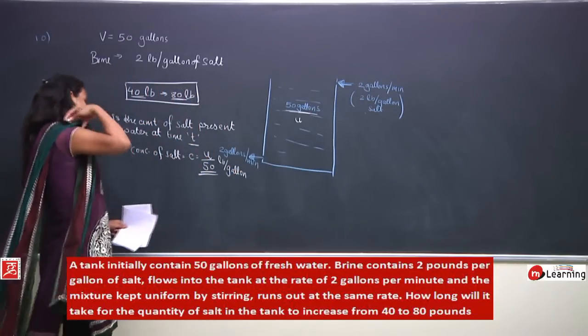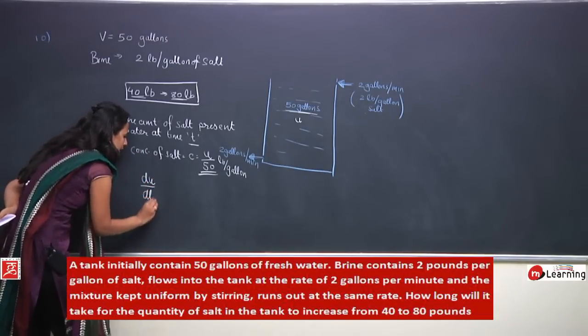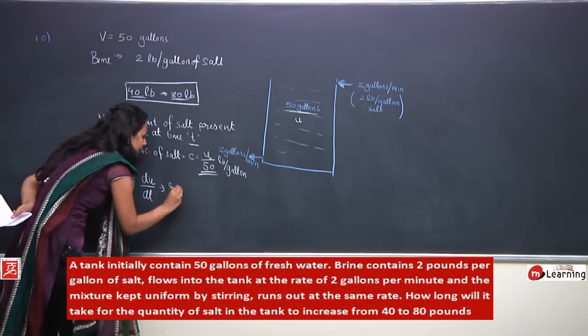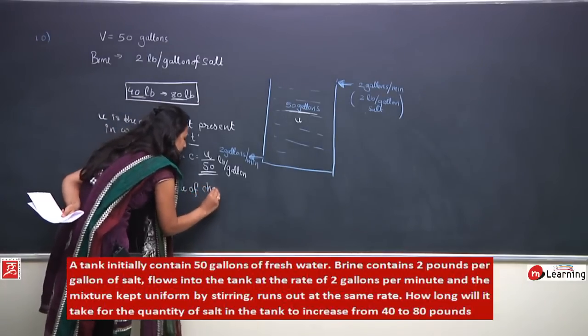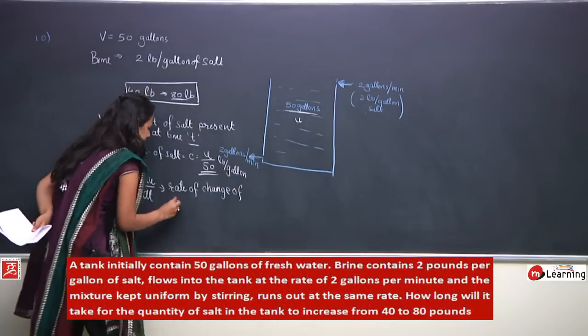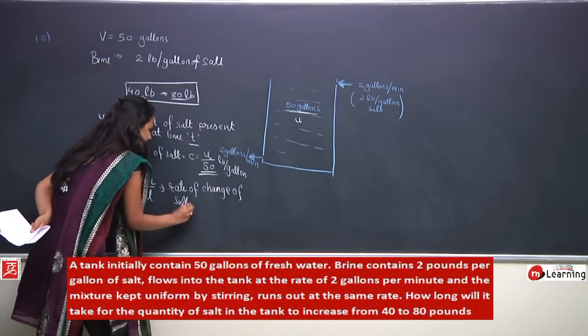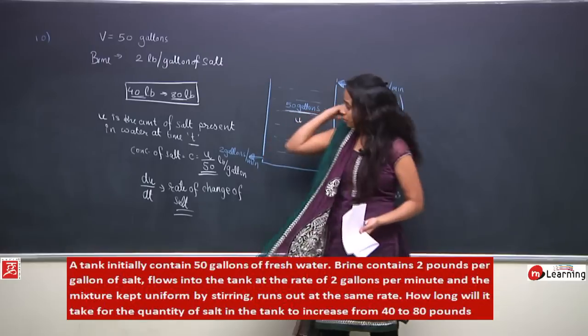And what would be du by dt? du by dt would be the rate of change of salt in water.